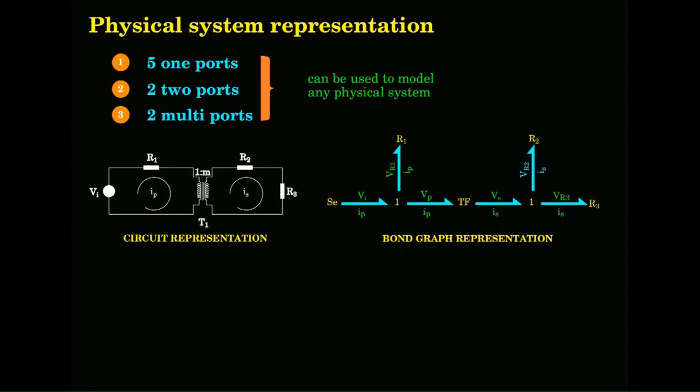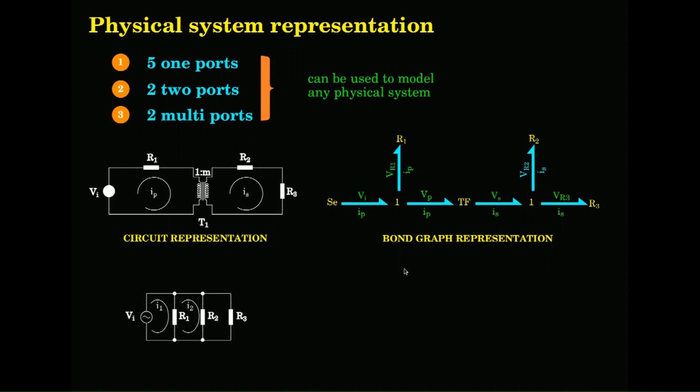Only two things you have to check. I see that the flow is common, so I put a one junction, go forward, next. You keep arguing like that, and an unknown physical system you will be representing only in terms of these things.